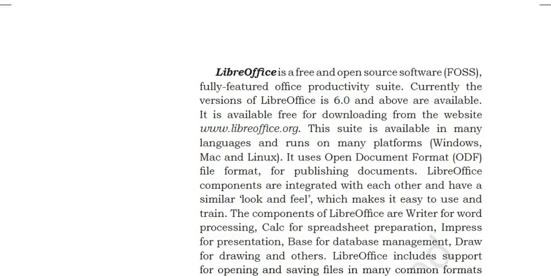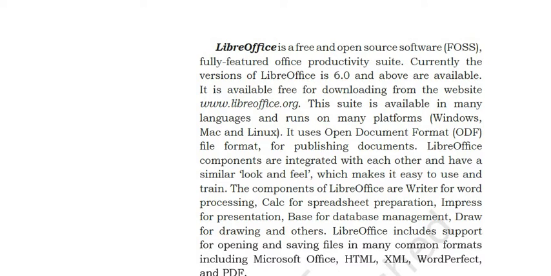LibreOffice is a free and open source, fully featured office productivity suite. Currently, versions of LibreOffice 6.0 and above are available. It is available for downloading from the website. You can easily download it free of cost. LibreOffice or Apache OpenOffice, all these are the same kind.